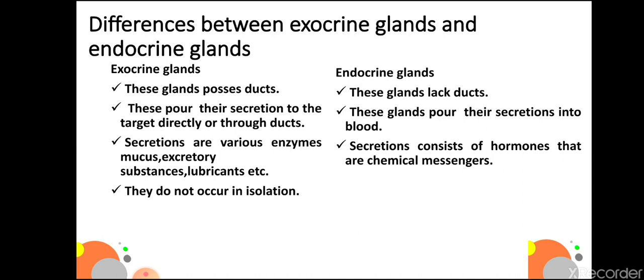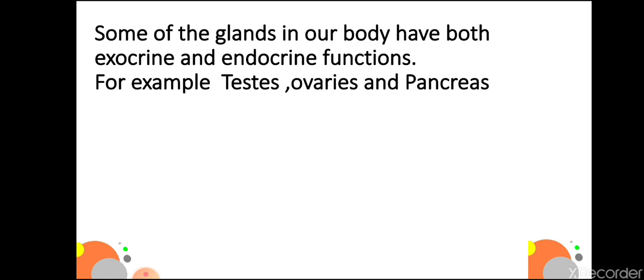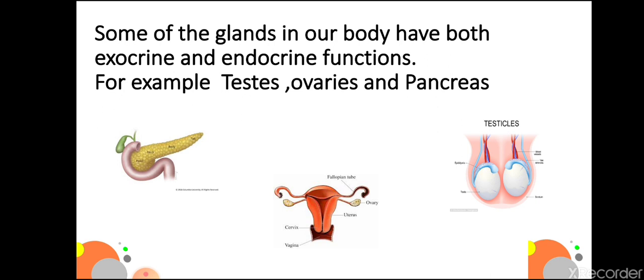Exocrine glands do not occur in isolation, while endocrine glands usually occur in isolation. The target sites of exocrine glands are adjacent to the glands only, while in case of endocrine glands, the target sites are far away from the glands. Some of the glands in our body have both exocrine and endocrine functions, for example, testes, ovaries, and pancreas.